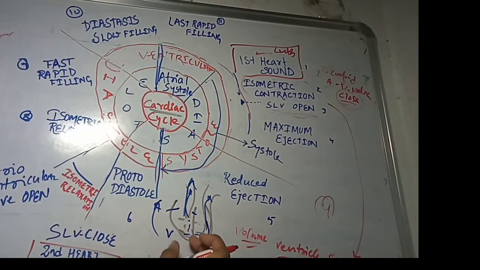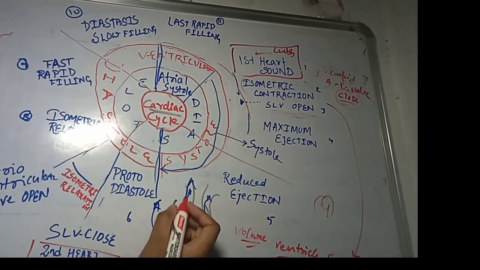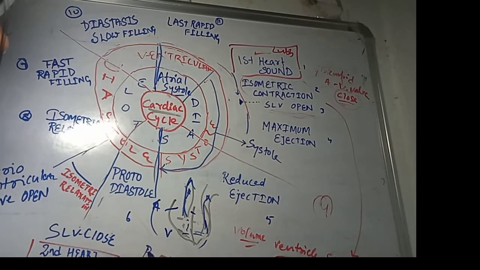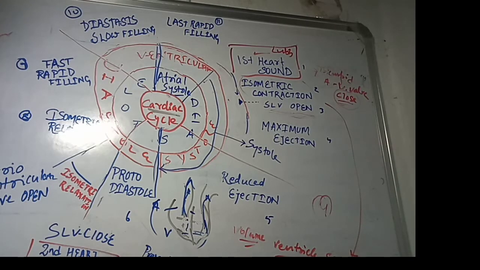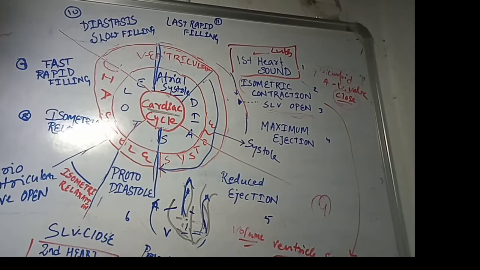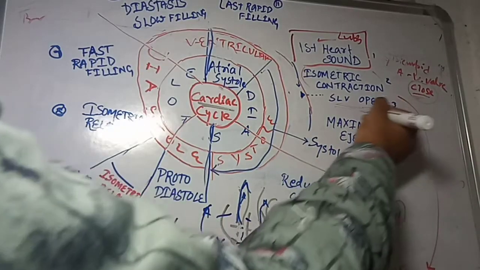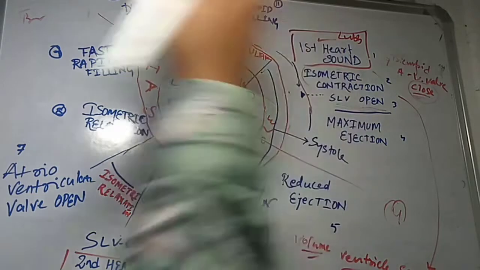Why does the semilunar valve open after isometric contraction? Because when the contraction occurs, the ventricular pressure becomes greater than the pressure in the pulmonary trunk, PT for pulmonary trunk. So the semilunar valve opens, so that the maximum ejection of blood is pumped out.